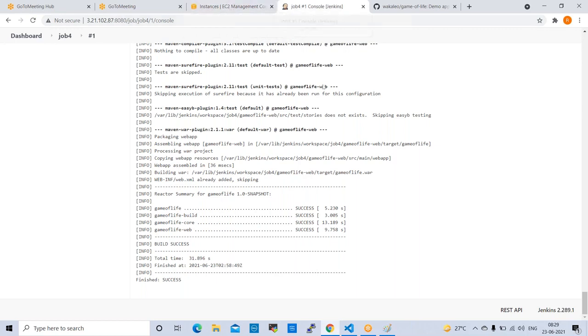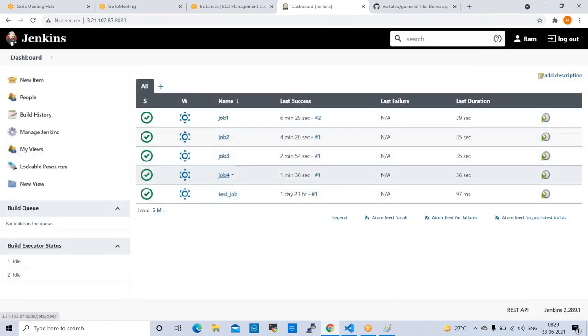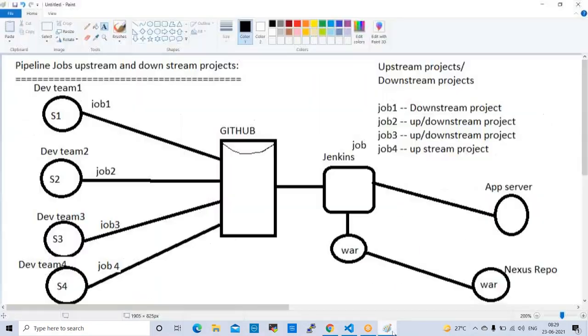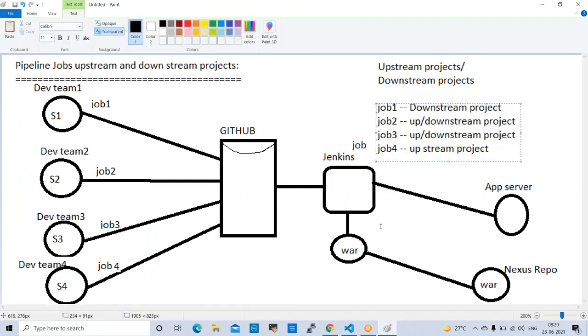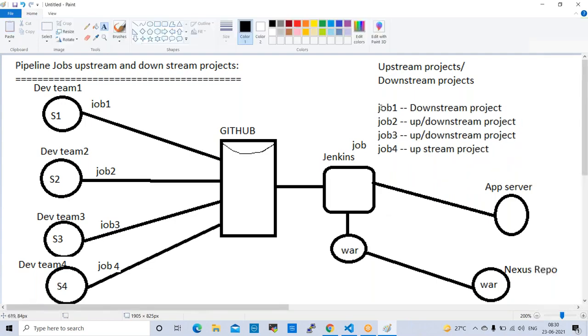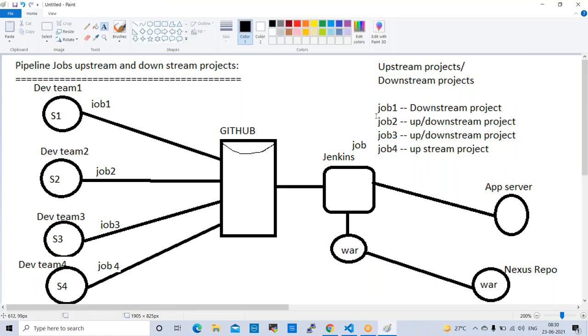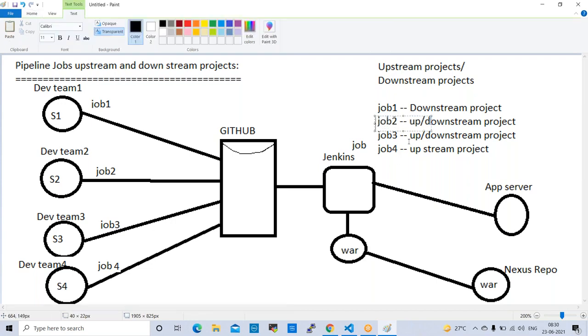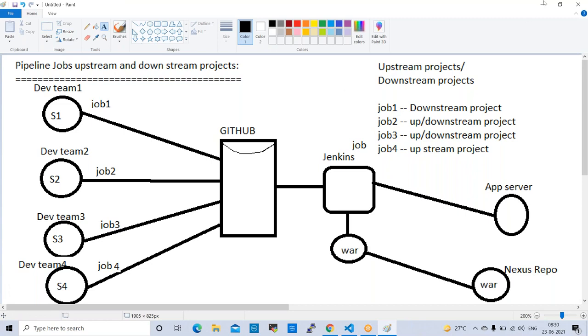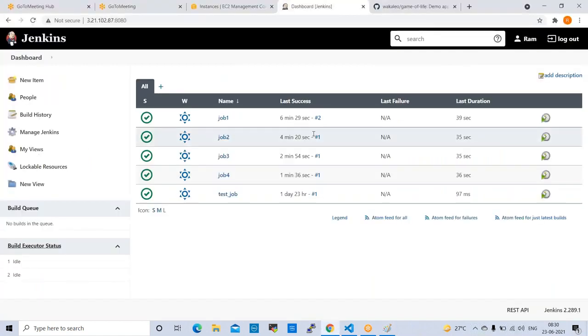Yeah. So currently we have 4 jobs ready, right? So these jobs we can put into a pipeline. Like this, upstream and downstream. So we can configure into upstream and downstream. When we trigger job 1, all the jobs will run. If job 1 is success, then only job 2 will start. If job 2 is success, then only job 3 will start. Like that, these jobs we can configure as pipeline jobs. Okay, fine.